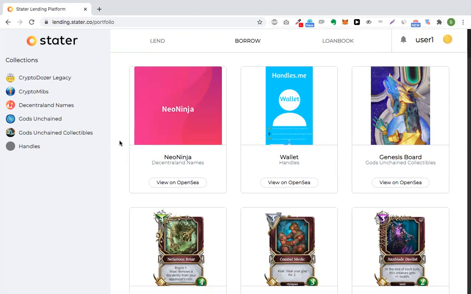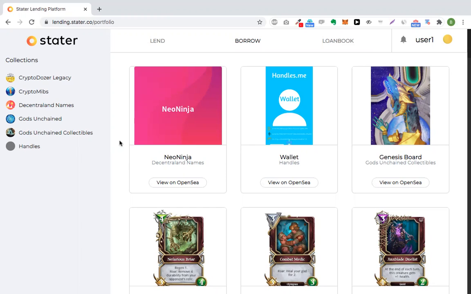I want to show you a brief overview of the main functionalities of our lending platform for NFT assets that we will be launching in the first version in December this year. At Stater, we are building an open source peer-to-peer lending platform that will help users unlock the value of their NFT assets without losing ownership.